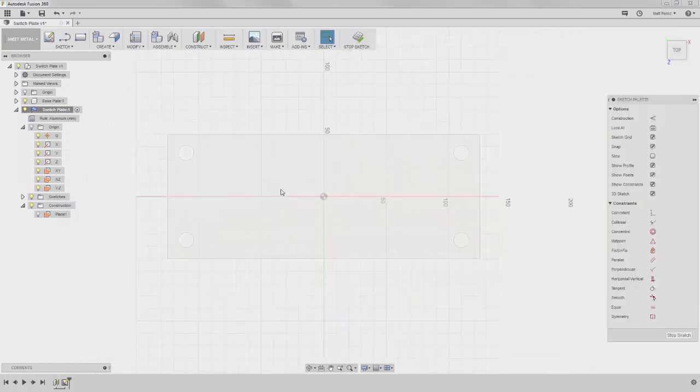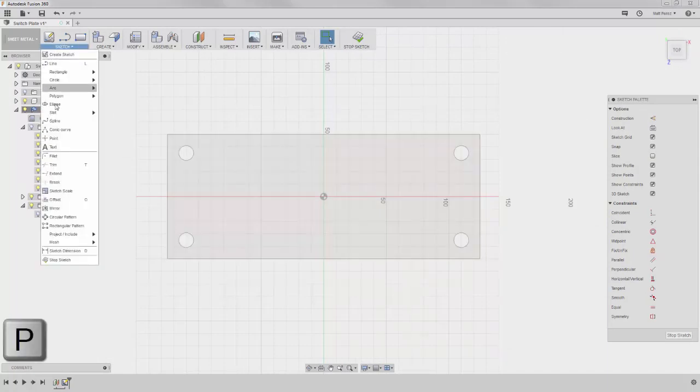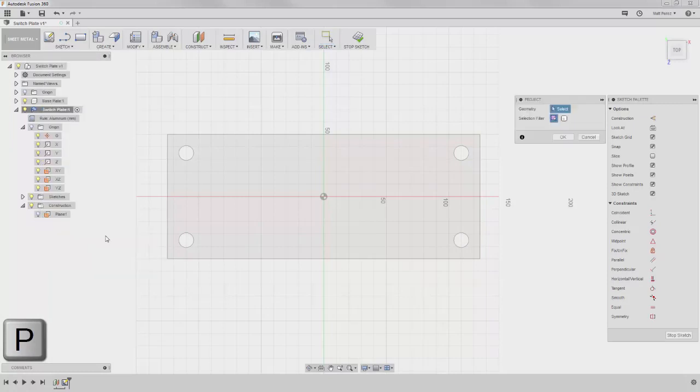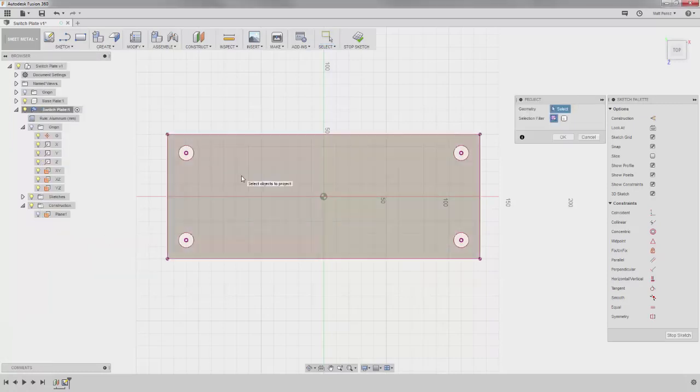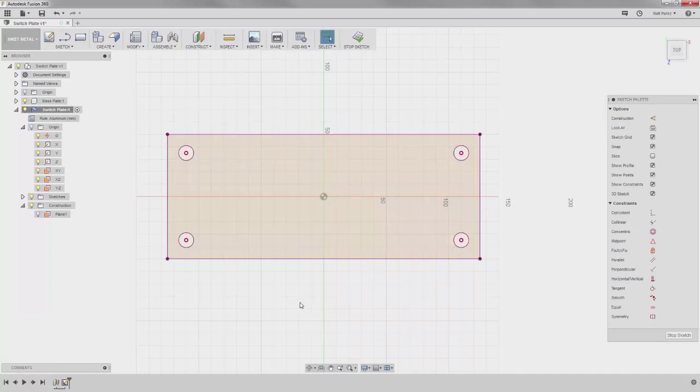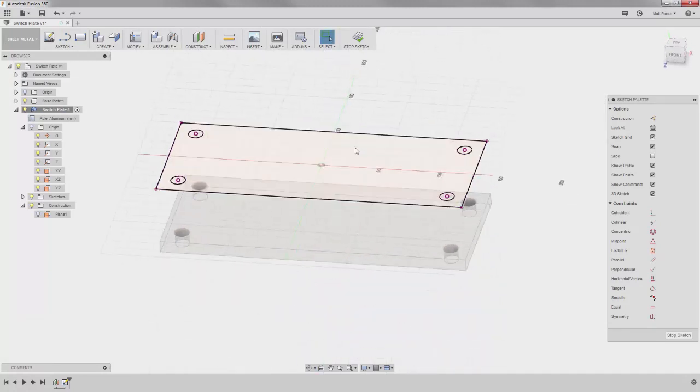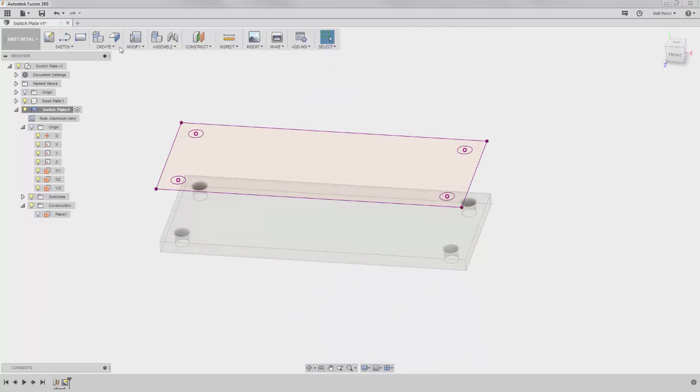Because it will be a duplicate of the existing geometry, we'll press the P key to start the Project tool, or you can select Project from the Sketch pull-down and select the top face of the part. This will project all of the edges, and you can click OK to finish the Project tool, and then stop the sketch. We'll then go to the Create pull-down and start the Flange tool.